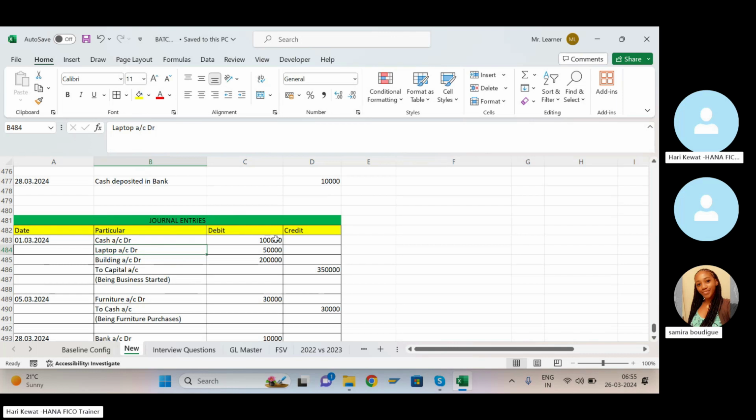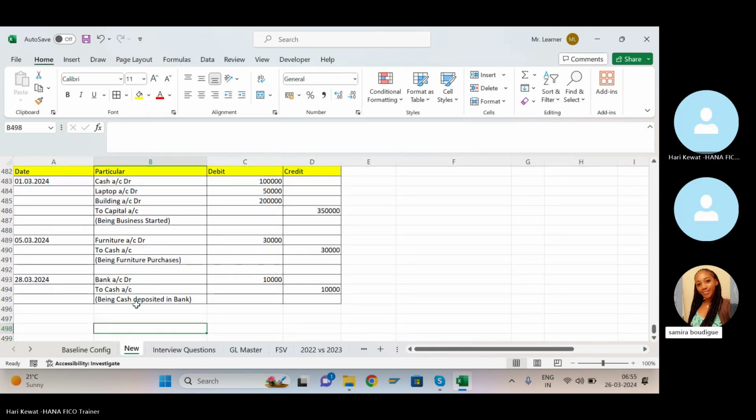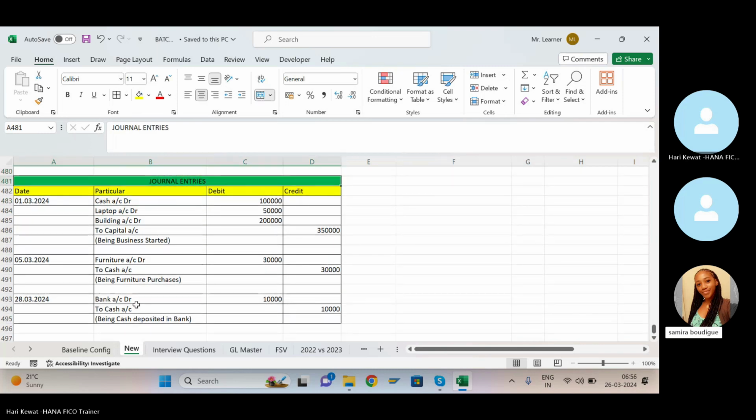You should have the journal entry knowledge, because if you enter the journal entry wrong in the system, then all the other reports will go wrong. Your ledger will become wrong, your trial balance will go wrong, your P&L statement will go wrong, your balance sheet will go wrong. So the source of all other reports is your journal entry. So make sure that you know debit and credit and you are posting the right journal entry in the system. Is it clear? Yes, sir.